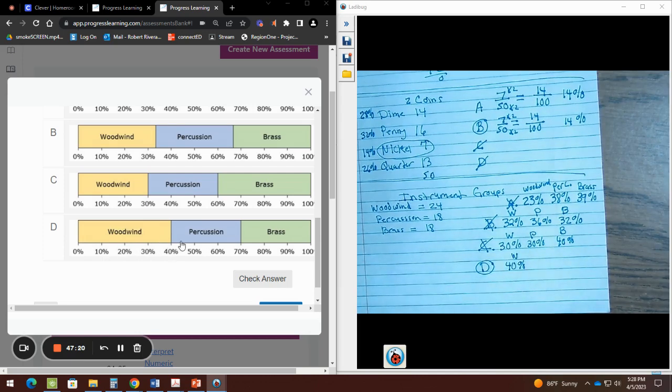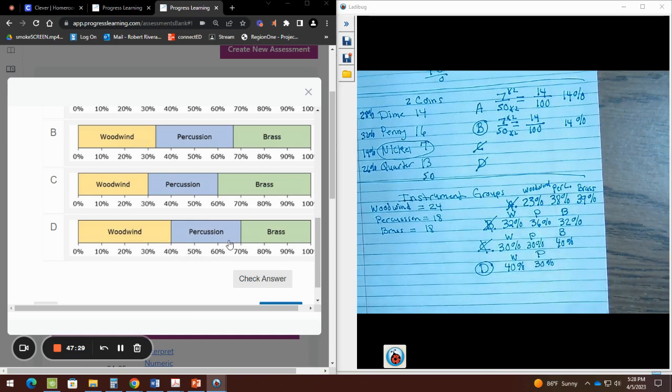Percussion, 10, 20, 30. Put a P there for percussion. Brass, 10, 20, 30. Again, check if it equals 100%.